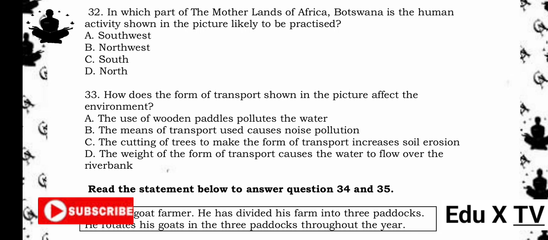rivers and swamps. 33. How does the form of transport shown in the picture affect the environment? A. The use of wooden paddles pollutes the water. B. The means of transport used causes noise pollution. C. The cutting of trees to make the form of transport increases soil erosion. D. The weight of the form of transport causes the water to flow over the riverbank. The answer is C. The cutting of trees to make the form of transport increases soil erosion.